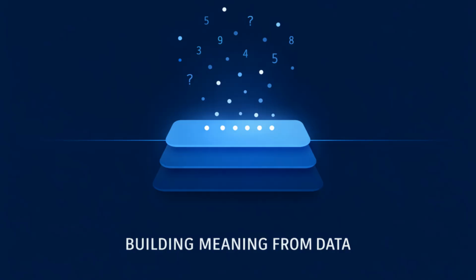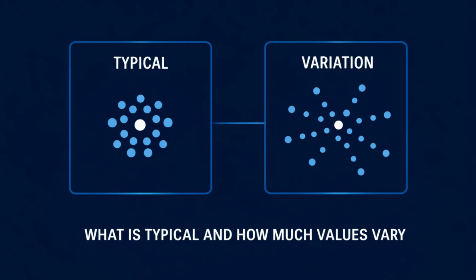Today we're going to build a foundation for describing data so that numbers become meaningful instead of confusing. When you look at data, whether it comes from surveys, prices, scores, or measurements, you are usually trying to answer two basic questions. What is typical? And how much do the values vary? Everything we cover connects back to those ideas.